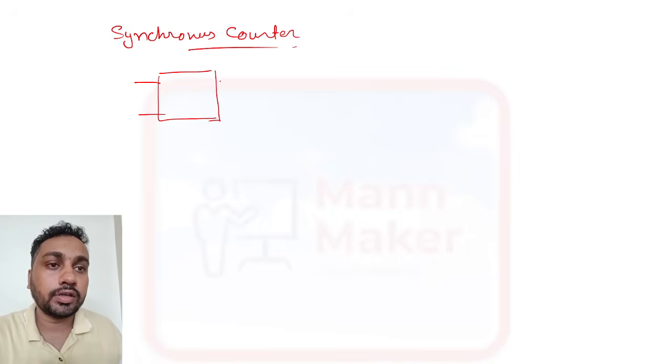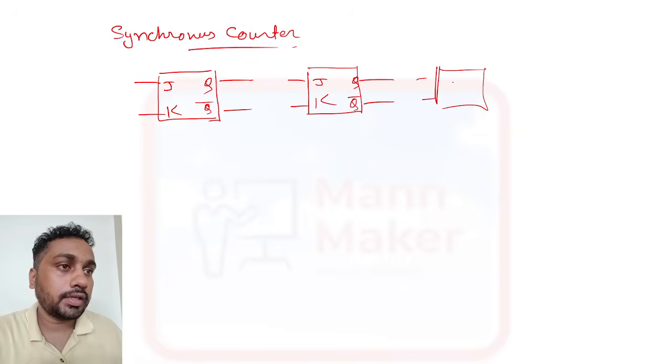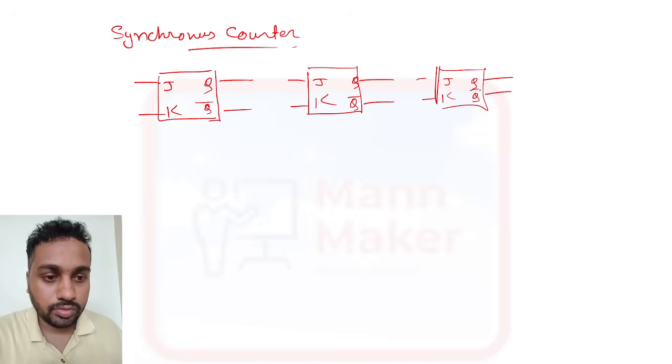So this will be your J and K, and again this is your J and K. This is your Q and Q bar, and we have one more J and K. This is your Q and Q bar.